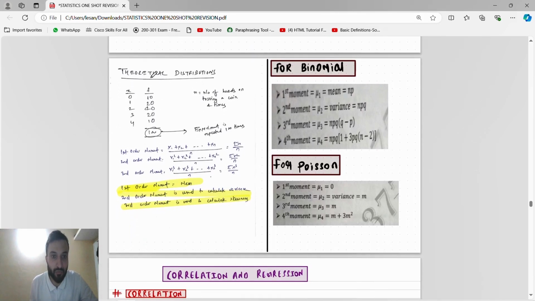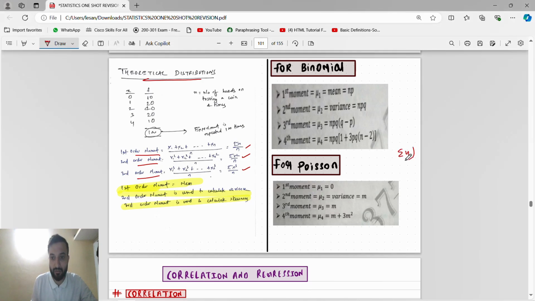Now this thing, for theoretical distribution, first order moment formula is summation of x by n. Second order moment is summation of x square, so x square summation by n. Third order moment is summation of x cube by n. Okay guys, it is not the summation of x whole square. It is the summation of x square. We have to do the x square, that summation. First order moment is mean. Second order moment is used to calculate variance. Third order moment is used to calculate skewness. Very important. This is for theoretical distribution.